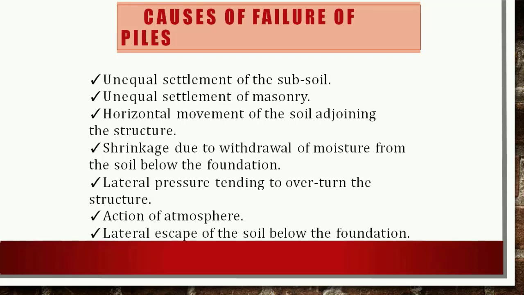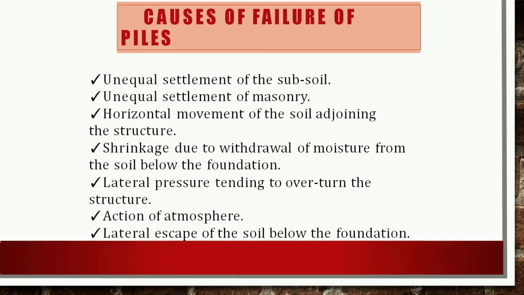This causes upward pressure on the foundation resulting in failure. To avoid such failures, expansive soil should be completely removed from the sides and bottom of the foundation. If the depth of the expansive soil is great, the foundation should be on piles driven up to the hard strata.